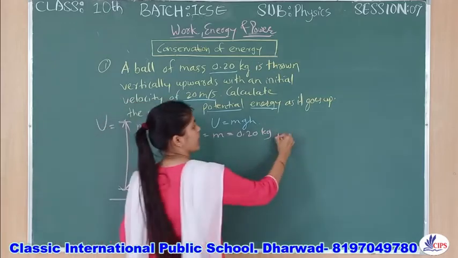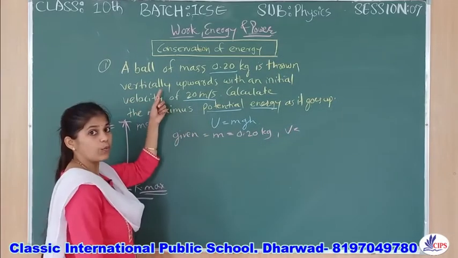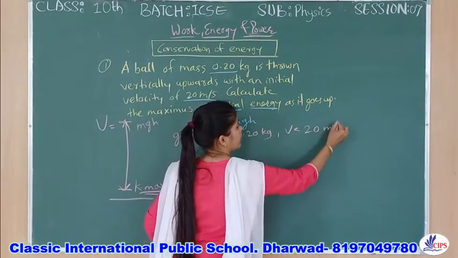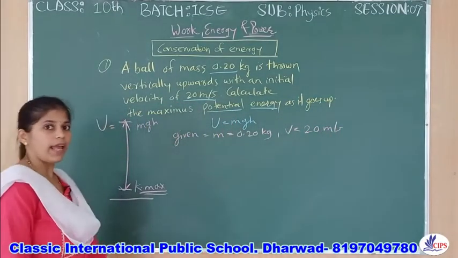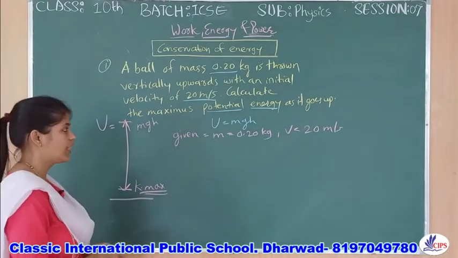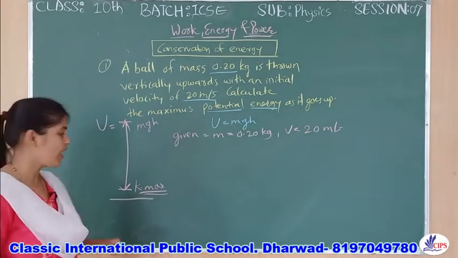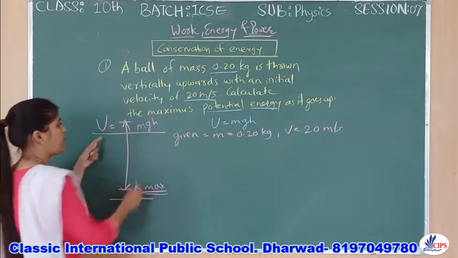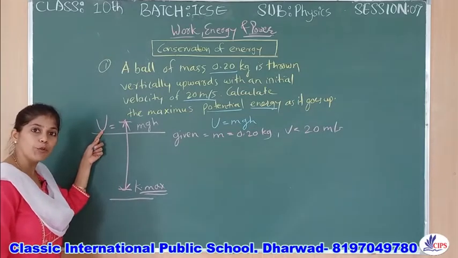One more piece of information they have given: velocity, v, is 20 meter per second. And they have asked you to find the maximum potential energy. So how will you correlate? As the object is moving up, at that height only it will get maximum potential energy, maximum U, right?